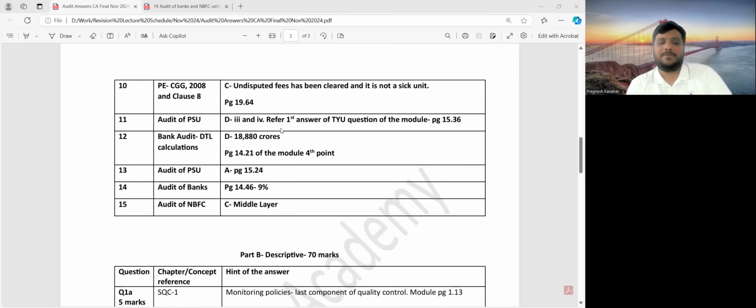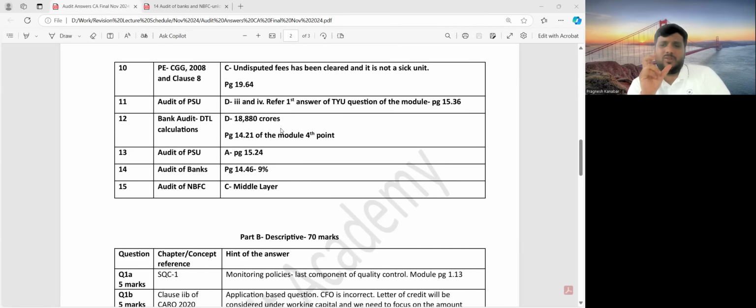Then audit of banks में यहाँ पे figures calculation थोड़ा बराबर नहीं दिया था. So I think they just wanted CRAR का percentage. You know, the English is not proper. Whether they want us to calculate exactly as per the facts of the question, they want CRAR ka percentage, because CRAR ka percentage is 9% over there.